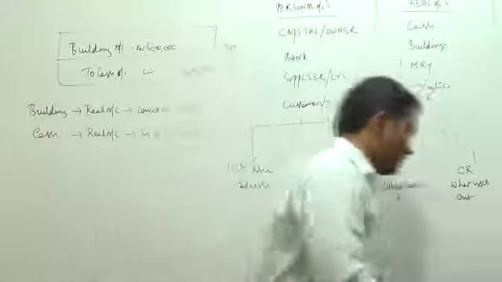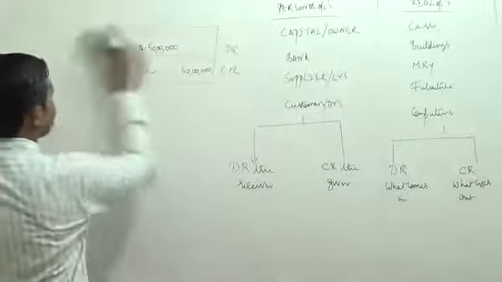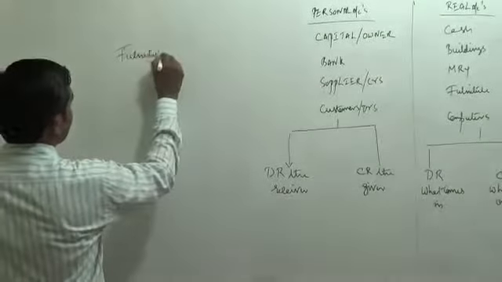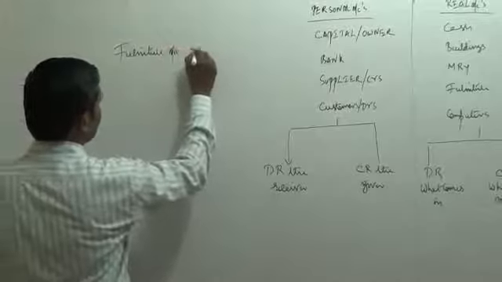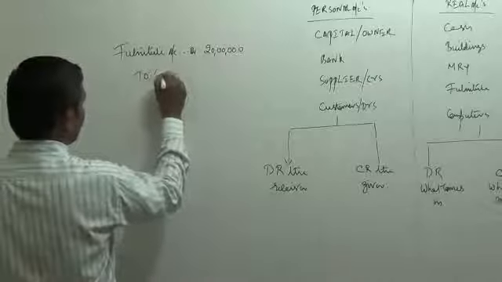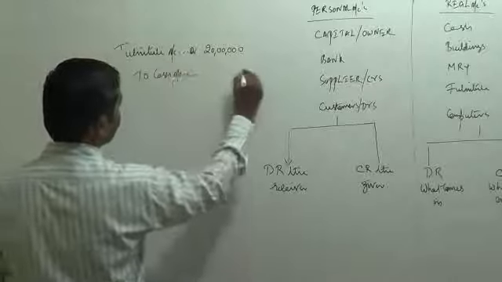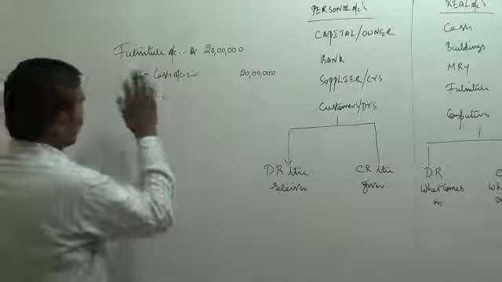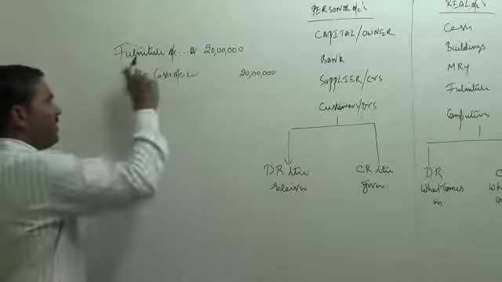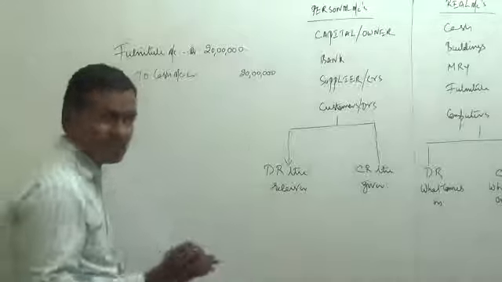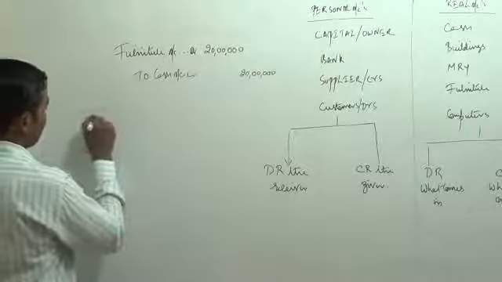Let us record a journal entry for this transaction also. So what is the entry you are going to write? Furniture account debit 20 lakhs to cash account credit 20 lakhs. So this is how we pass a journal entry. Now why did we write the entry like this only? Why did we not write cash on the debit side and why did we not write furniture on the credit side? We have followed a logic. Let us write the logic also here.